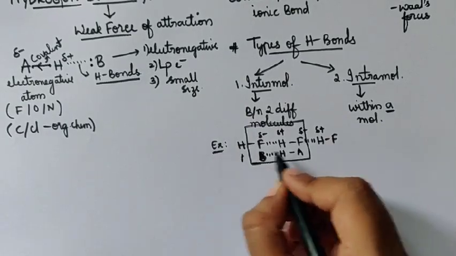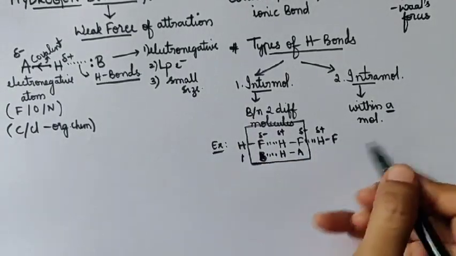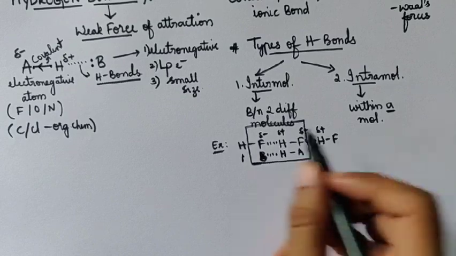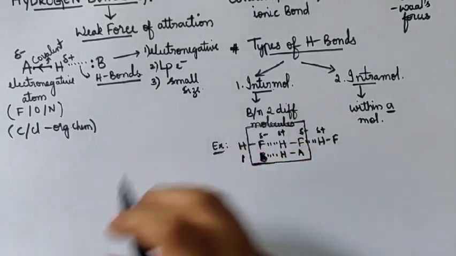You can observe that there are different hydrogen fluoride molecules, hence it is intermolecular hydrogen bonding.